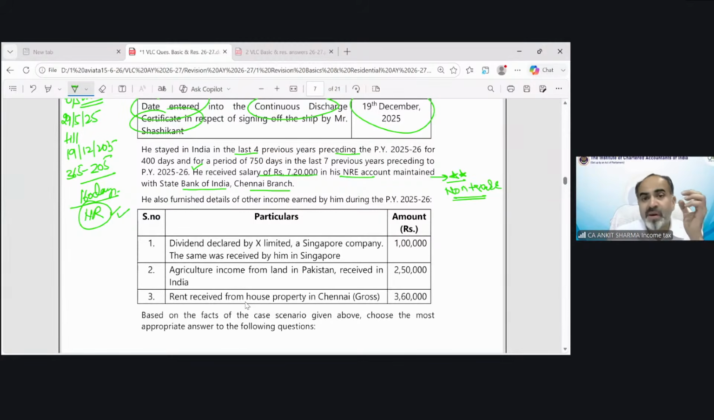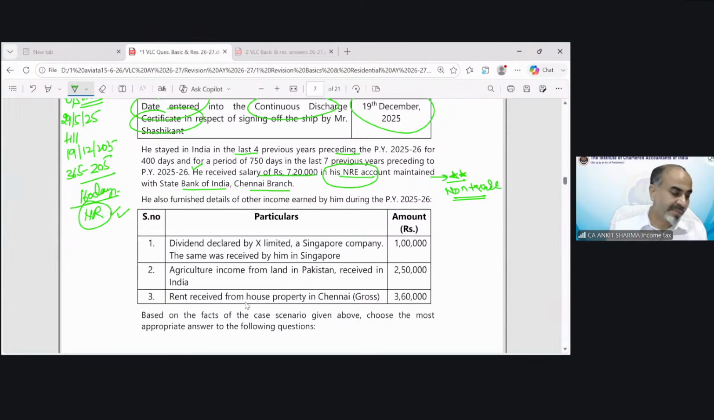If a crew member earns any income, even if he's a non-resident and the salary is received in his NRE account in India, the general rule is that if a non-resident receives income in India, it's taxable. But there is a special exemption in the case of a crew member of an Indian ship. If they receive salary in their NRE account, a special circular gives you the exemption from the taxability of this.